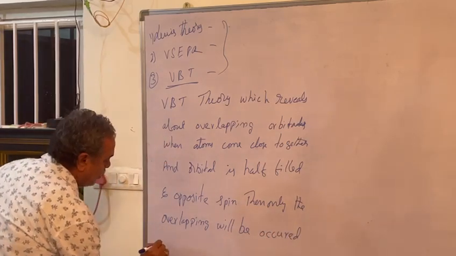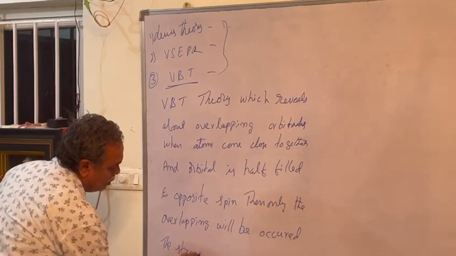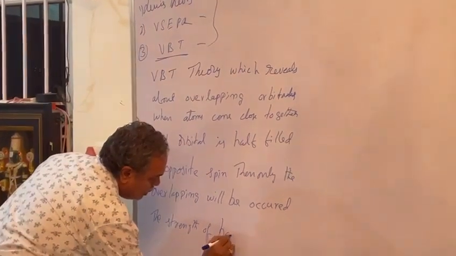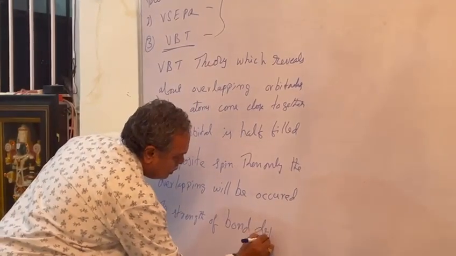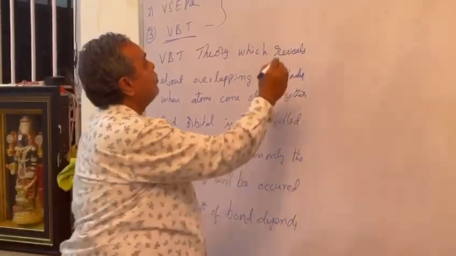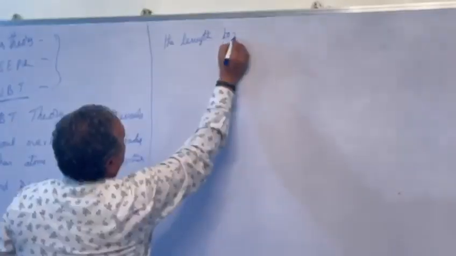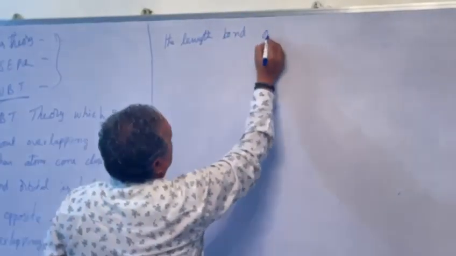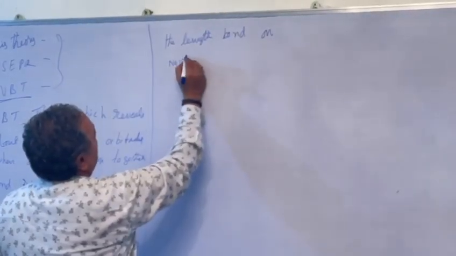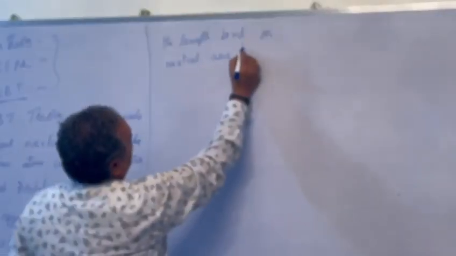The strength of the bond depends upon the length of overlap along the central axis between the atoms.